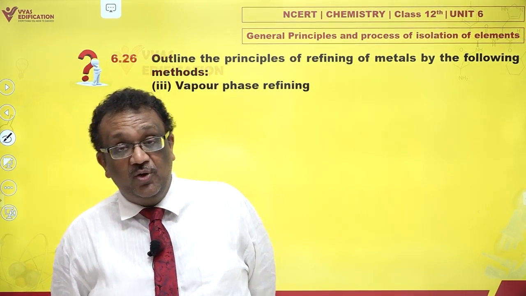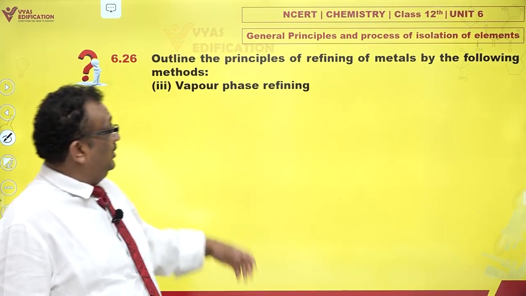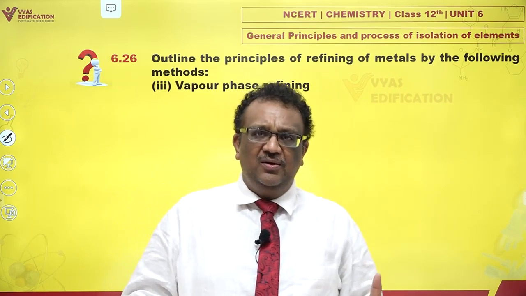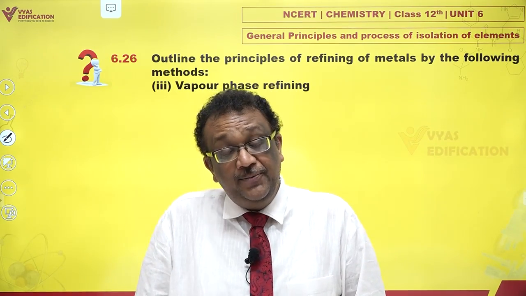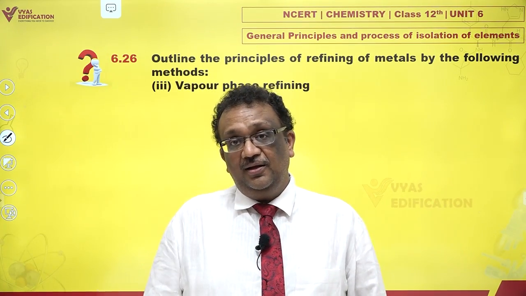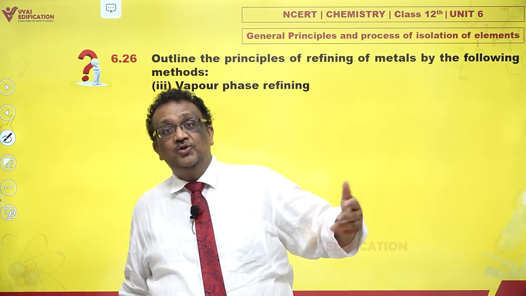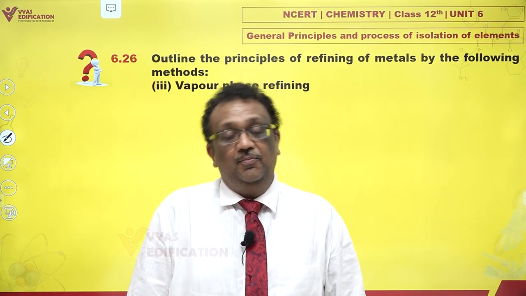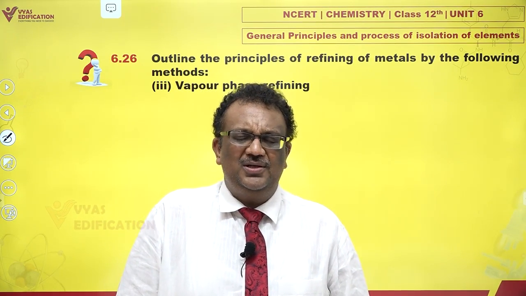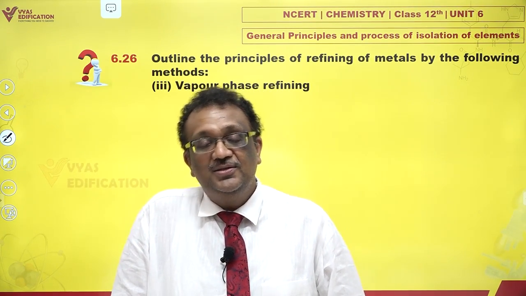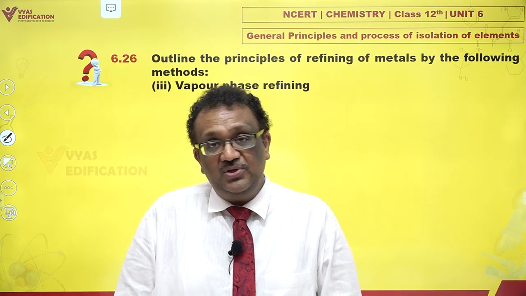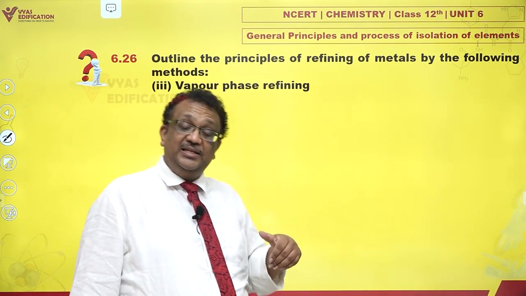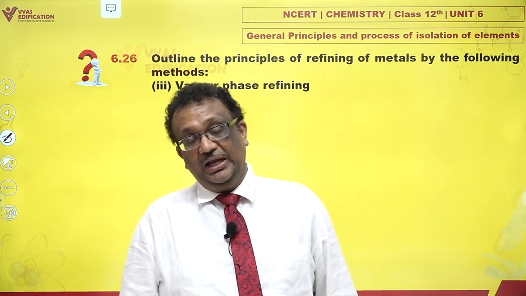Not all metals can be purified easily by vapor phase refining, but the concept is this. First, the crude metal, whatever is the impure sample of metal, is taken. It is reacted with something and converted to a significantly more volatile compound. That sounds vague, so I'll give you two examples. One example is Van Arkel's process for titanium and hafnium, and the second example is Mond's process for nickel.